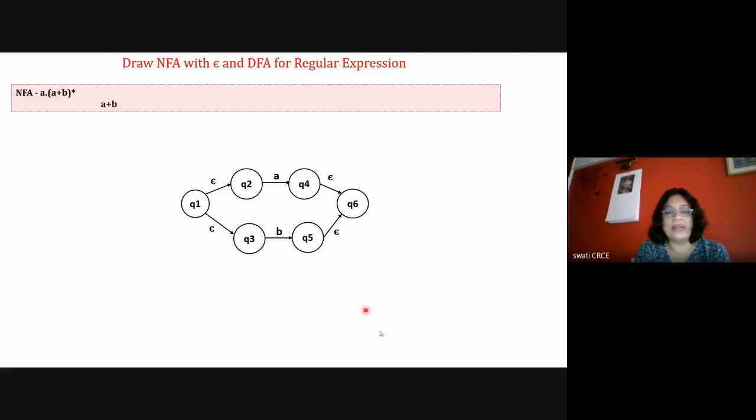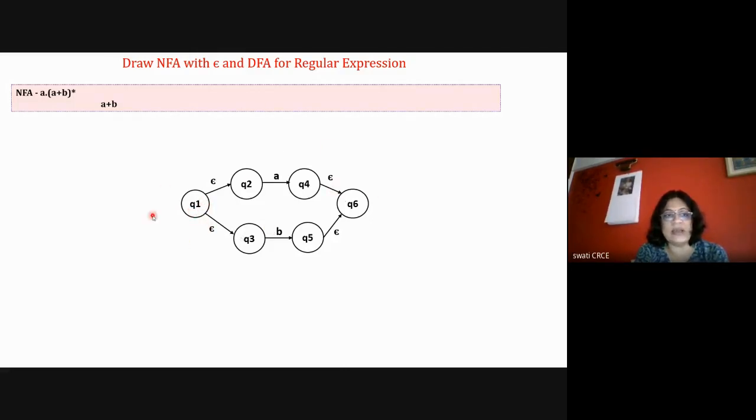I cannot draw the entire diagram immediately; I have to draw it in steps. First I'll select A plus B because it is at the higher priority. So the NFA with epsilon diagram for A plus B is this, either A or B. I'm not taking the initial state as Q0 right now; I have started from number 1, so it is 1, 2, 3, 4, 5, 6.